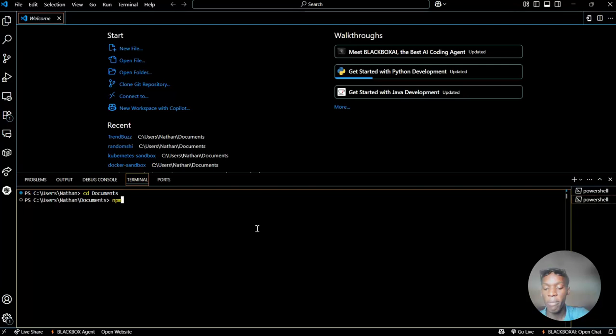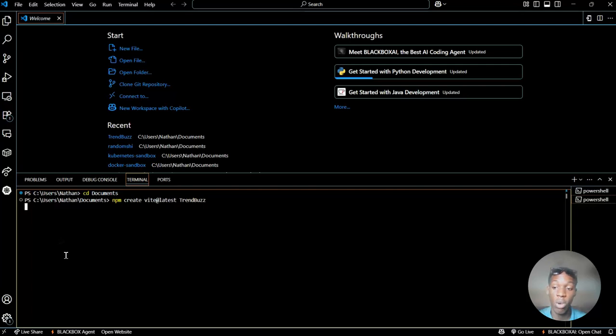So now you're going to use npm create vite@latest. I already made it out, so we can just continue from there. You see it: npm create vite@latest. Then you name it what you want to name it. We're going to call ours TrendBuzz. It's a really funny name. I came up with it myself. Now we wait for it to install.